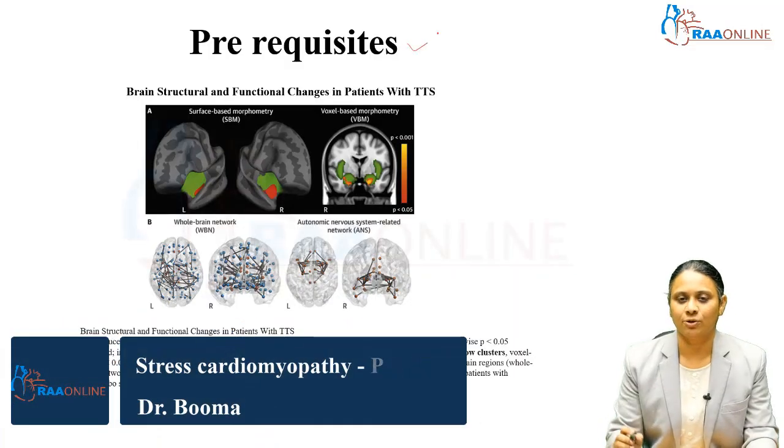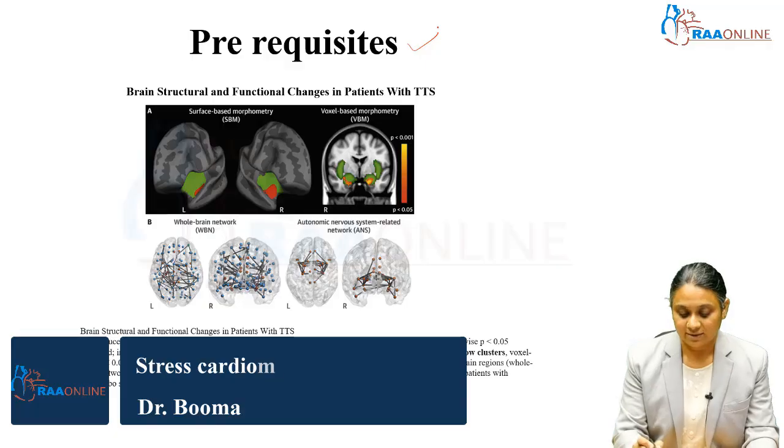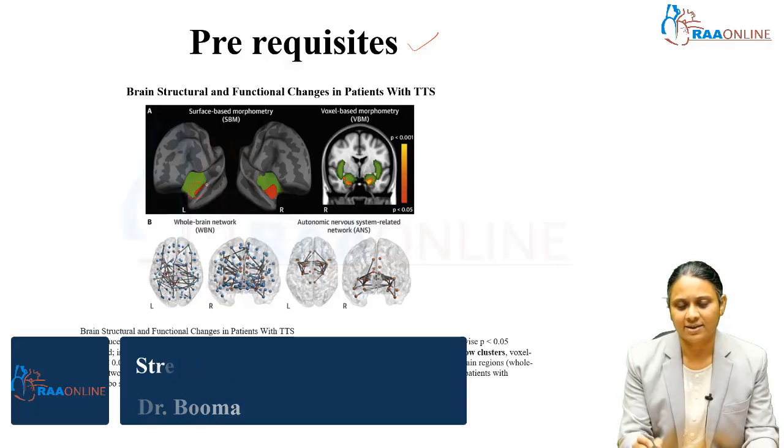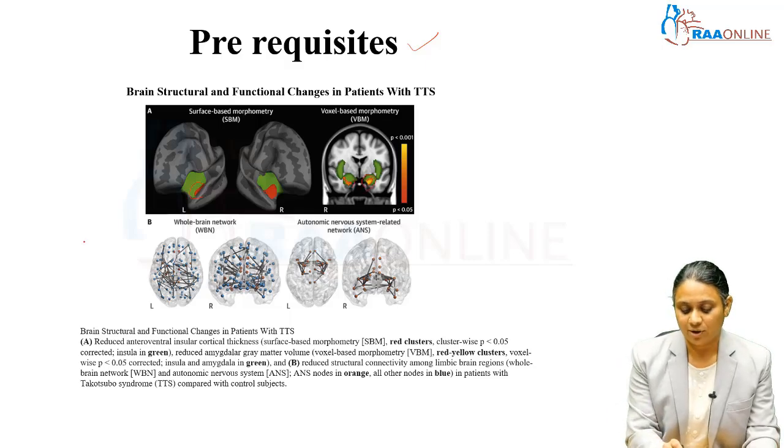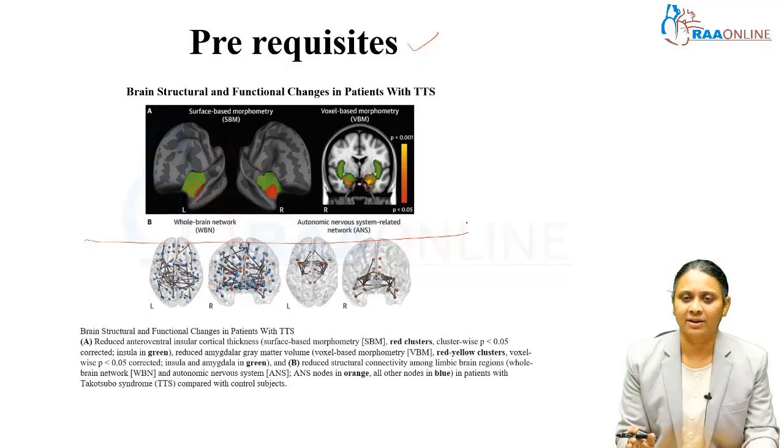Prerequisites which we have seen, neurological prerequisites. The insular cortex thickness is reduced and there is reduced amygdala grey matter. And one more neurological connection abnormality seen in the survivors of stress cardiomyopathy is an abnormal whole brain network as well as autonomic nervous system network.